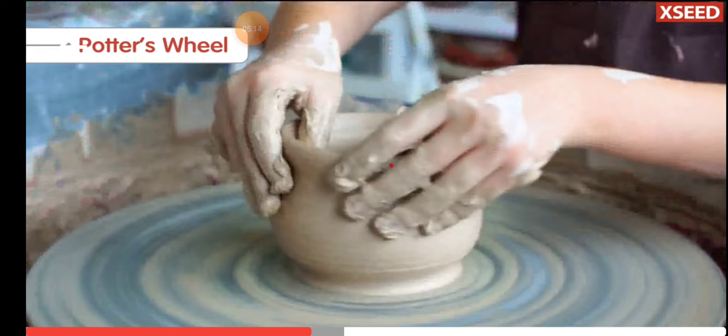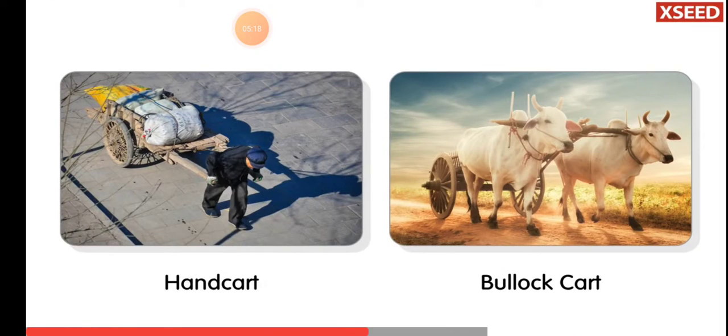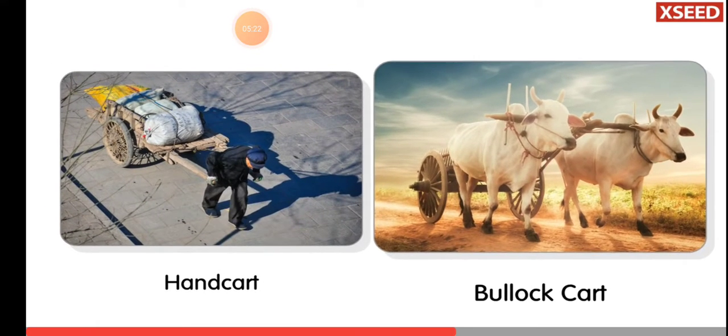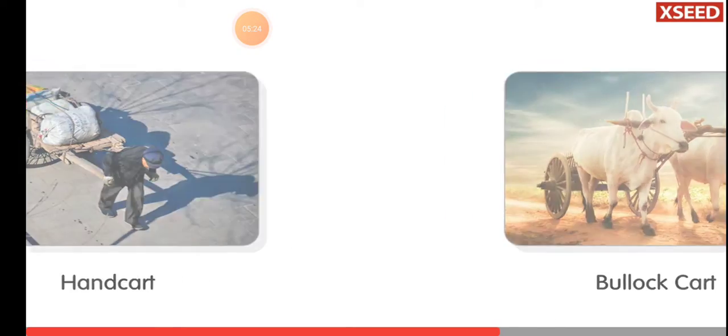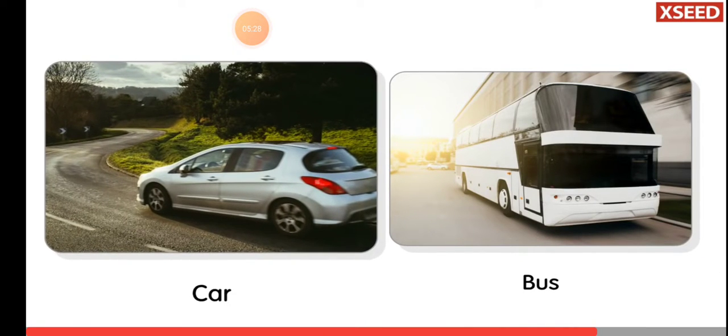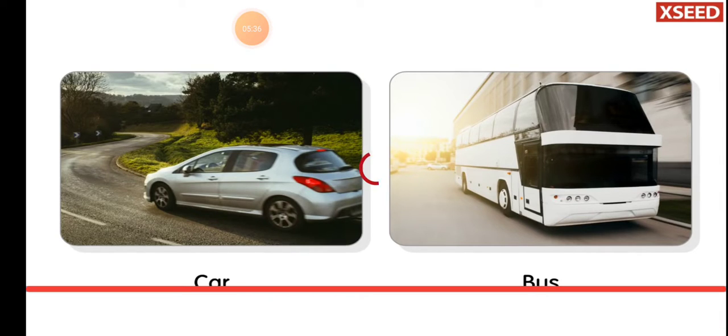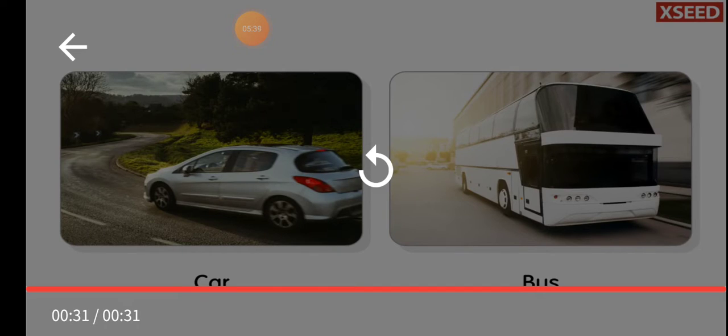So 2500 years ago, first time wheel found. So when the first wheel invented, they used to make the pots.